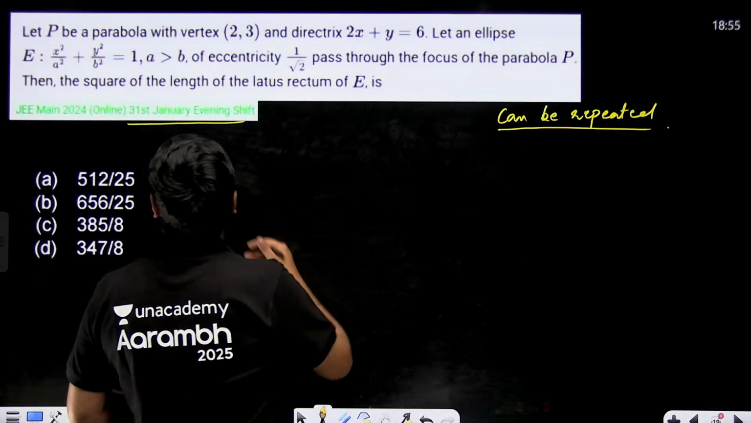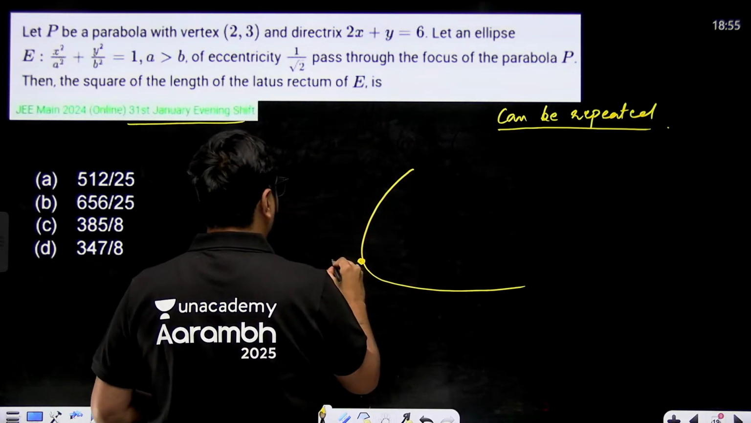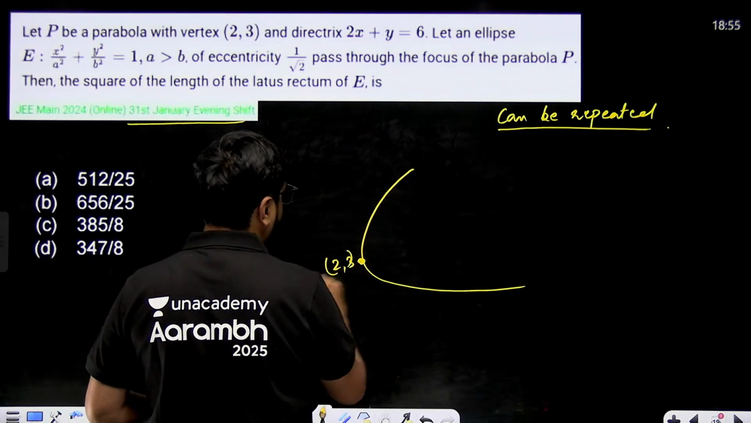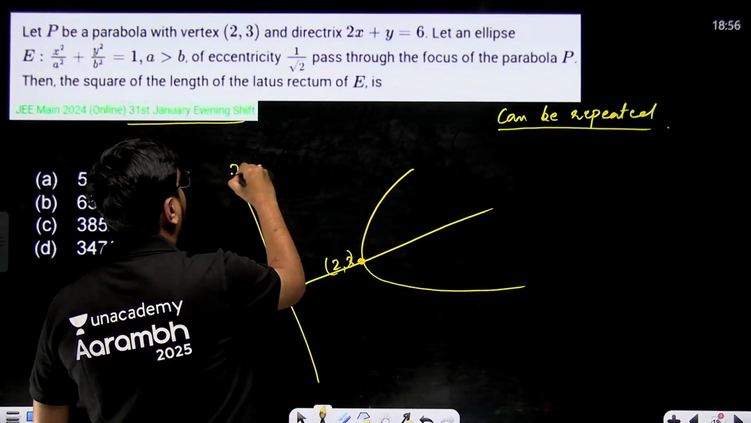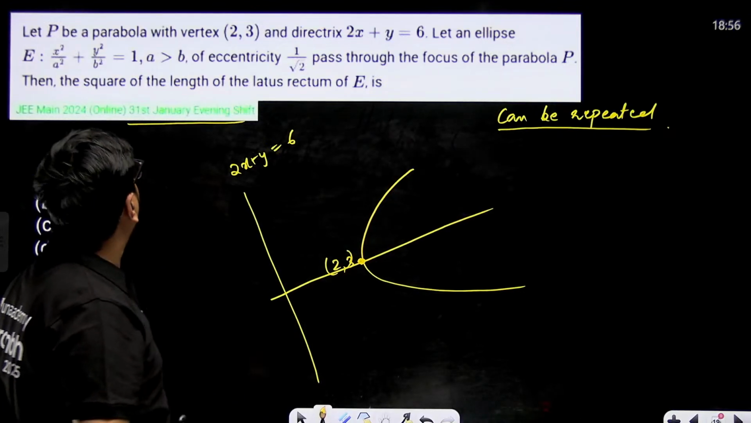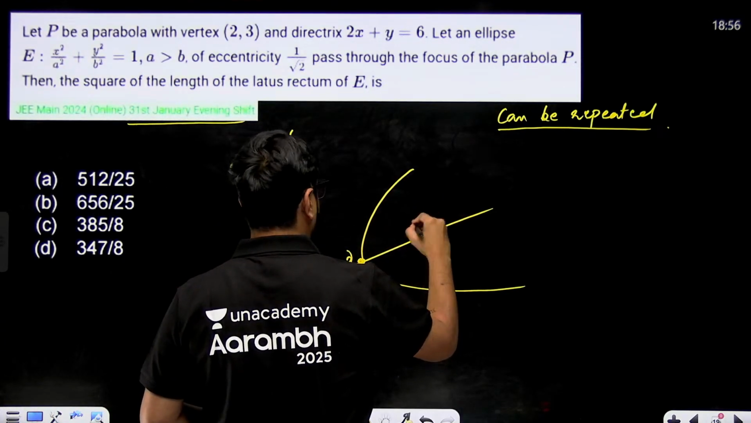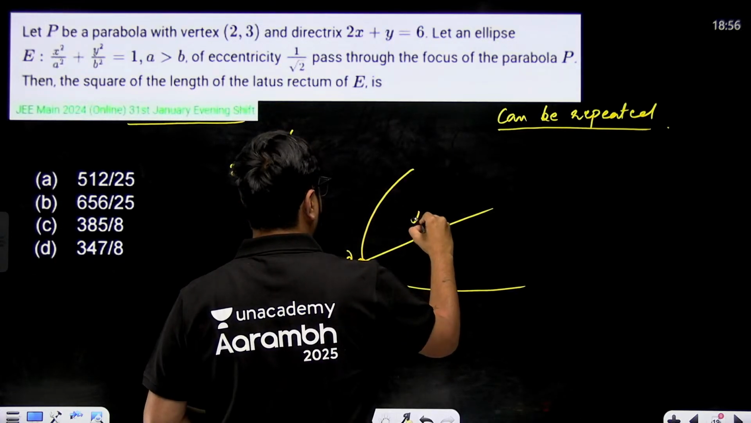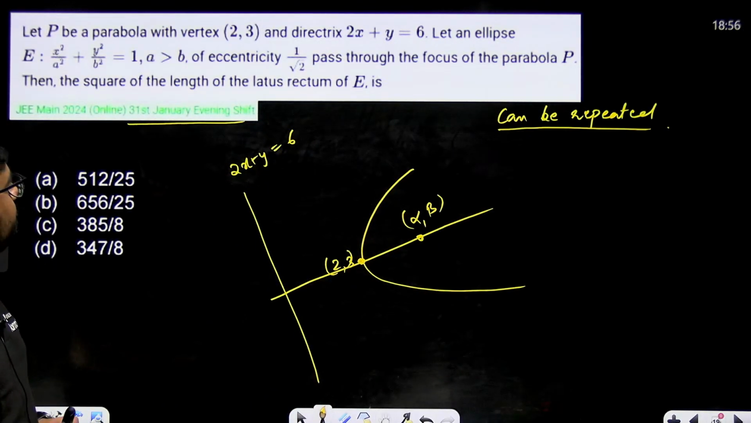Now what is it saying? There is a parabola whose vertex is (2, 3). Let's say this is the parabola. Vertex is (2, 3), right? And the directrix is 2x plus y equal to 6. This is the directrix. And the focus, let's say the focus is some x and y, we'll use alpha comma beta. Definitely alpha comma beta is the focus.